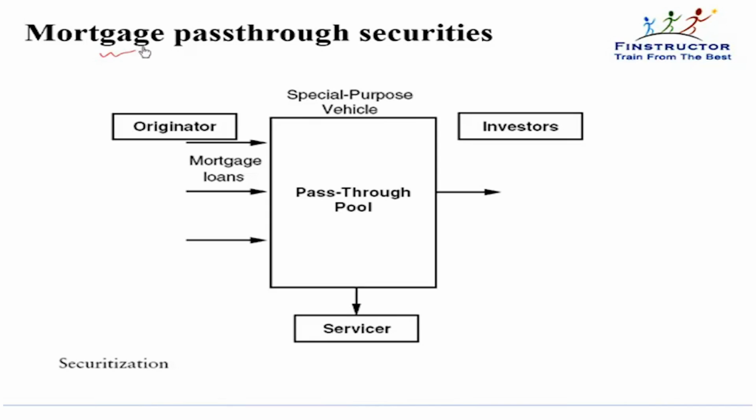So if we've understood what a mortgage is, or what a residential loan essentially is, and how it gets prepaid, then understanding mortgage pass-through securities is fairly simple. A bank or an originator will not give out one loan, he'll give out hundreds, thousands, possibly hundreds of thousands of loans to various individuals for purchasing residential property, etc. All these mortgages that the bank has given will bring the bank scheduled principal and interest repayments.